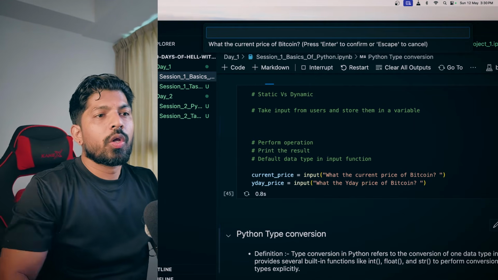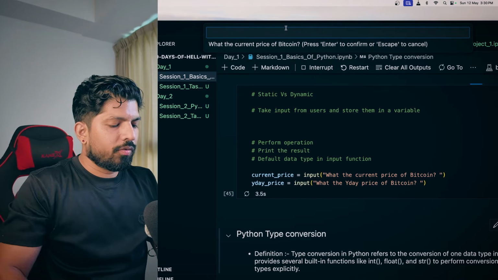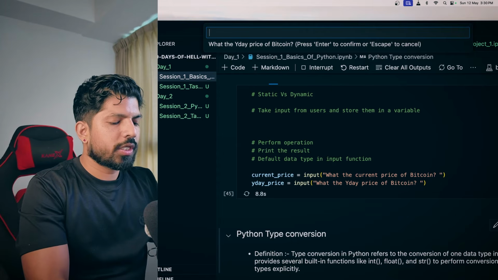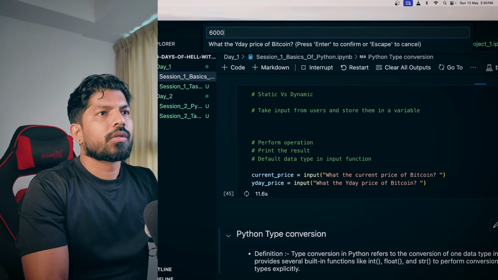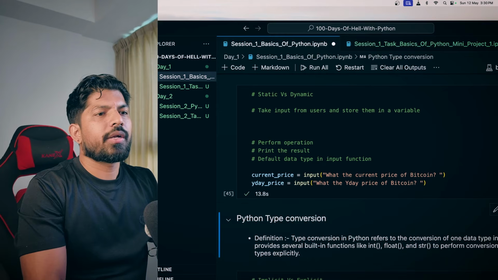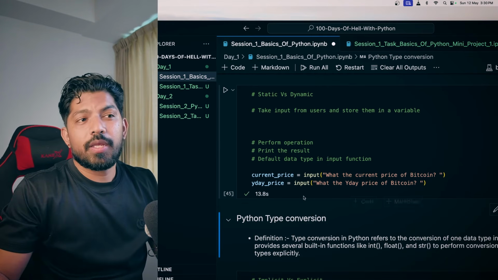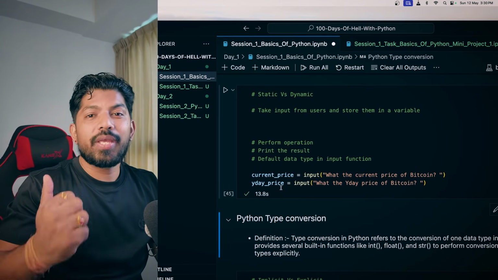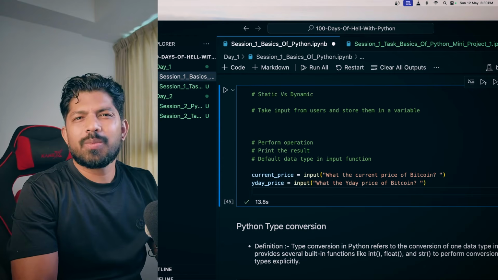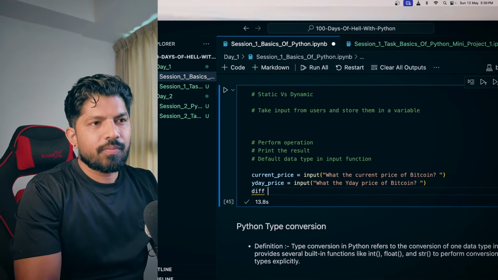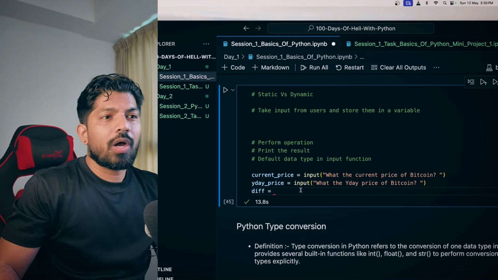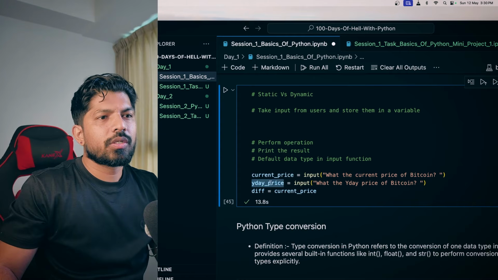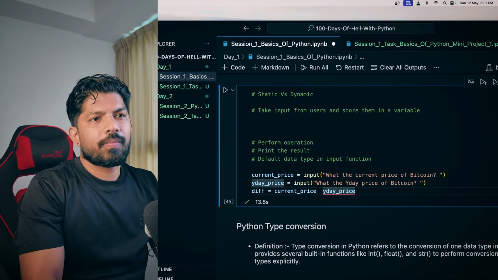Then we will just check. Let's say today is 62K and yesterday was 60K. When you hit shift enter, it will not display, right? Because we have assigned this to another variable, and in order to print that, we have to print that variable also. Let's perform some operation. We can find the difference between yesterday's and today's price. How can we do that? We can subtract yesterday's price from the current price.